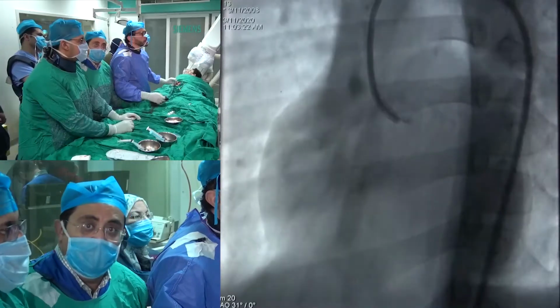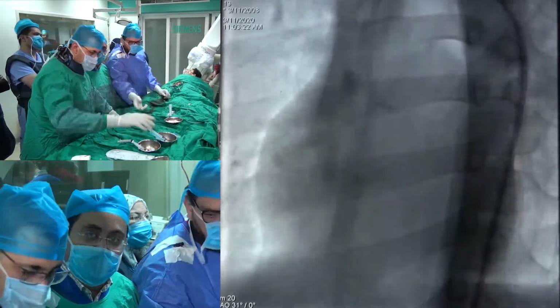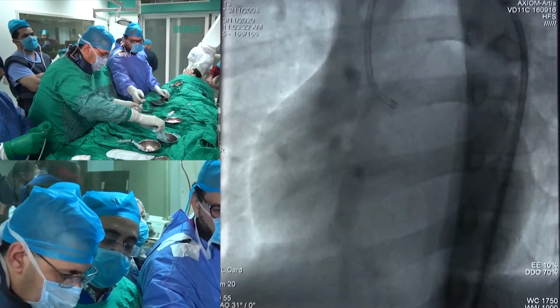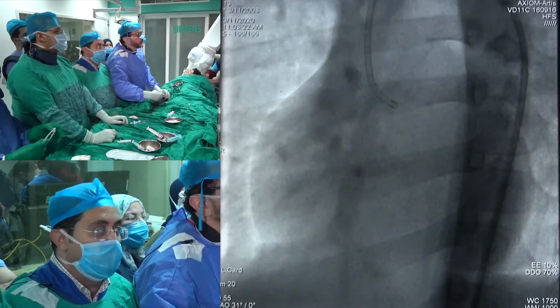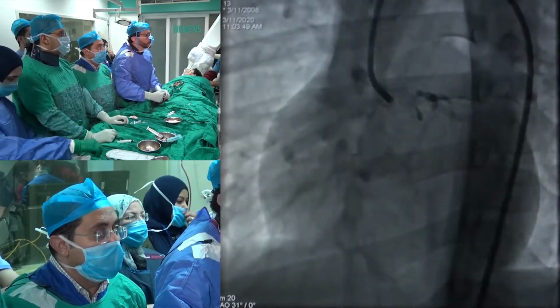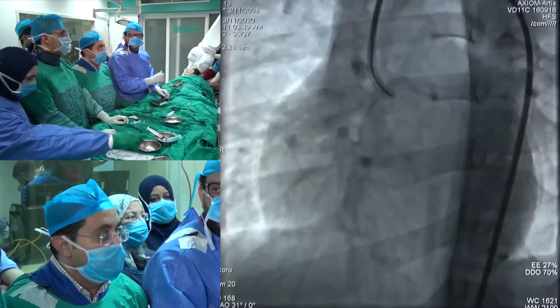Hello again. We will start the case. I want to introduce the team. Our team today is Professor Magid Ramsis, head of the cardiology department at National Heart Institute, and I am Bassem Zarif from National Heart Institute, and Dr. Ali Jalal is assisting us.